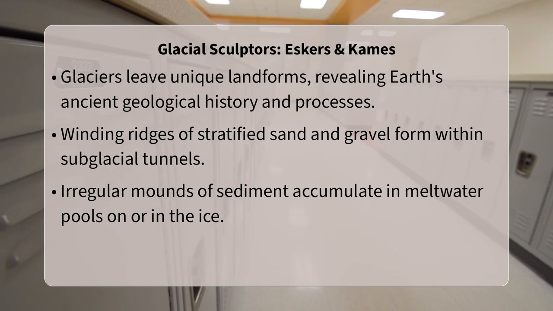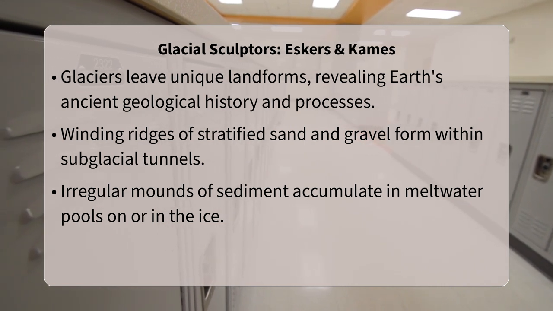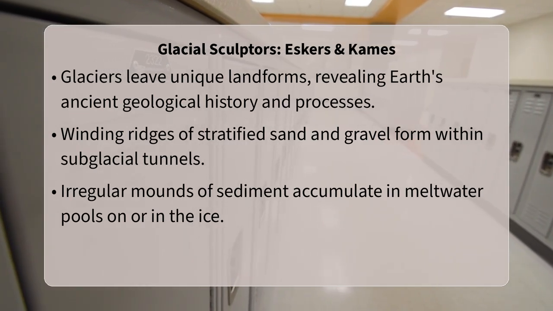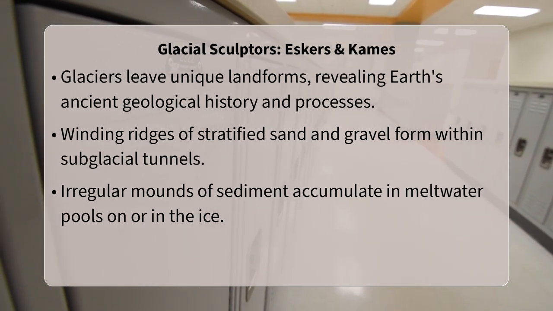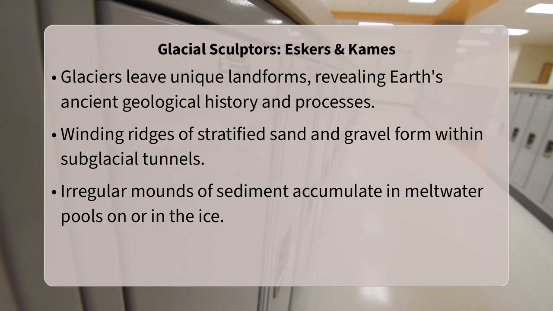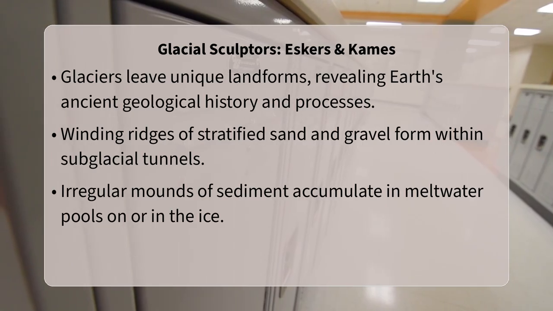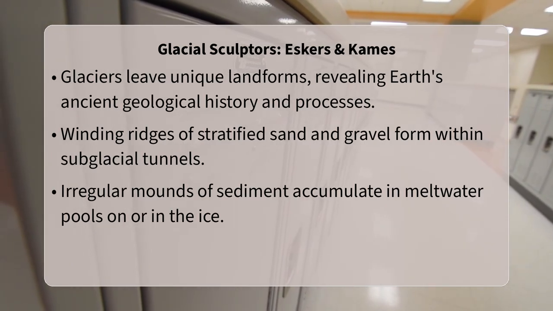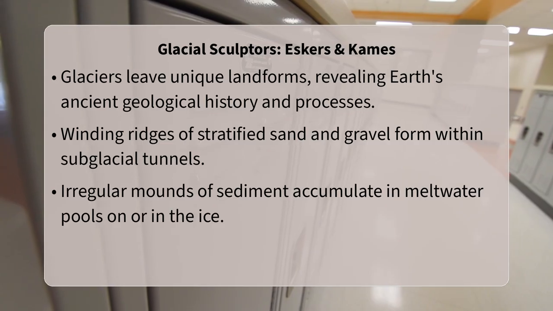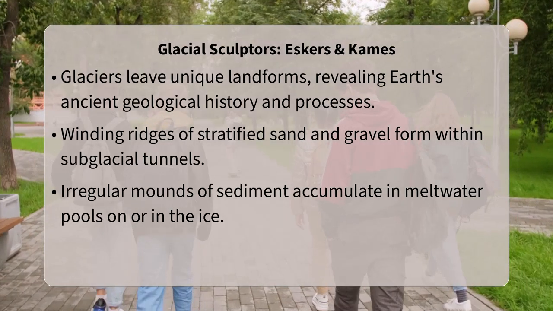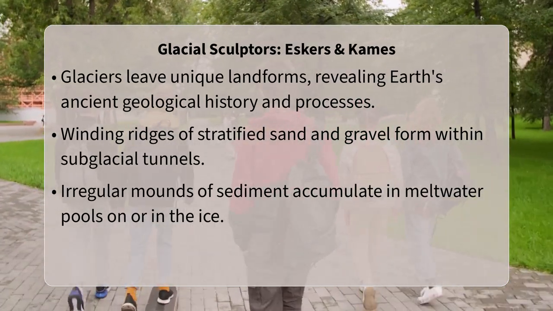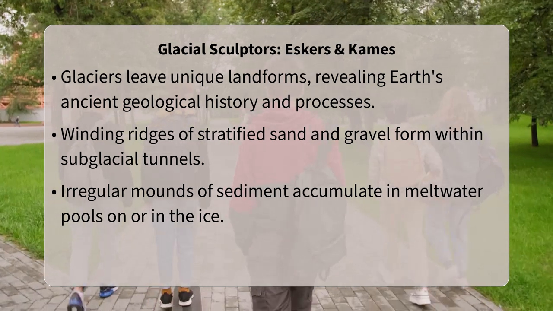Among the most fascinating are eskers and kames, which differ primarily in their formation process and the way meltwater deposits sediment. An esker is a long, winding ridge of stratified sand and gravel formed by a subglacial stream. A kame, in contrast, is an irregularly shaped hill or mound composed of sand, gravel, and till, often formed by meltwater accumulating sediment in a depression on or within the glacier. Let's dive deeper into eskers.